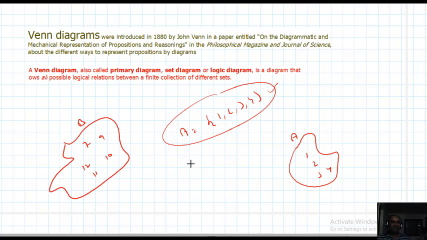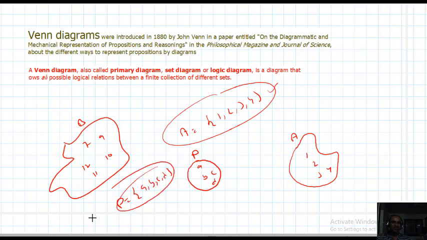Nowadays circles are generally taken to represent a set. Set P, this one, with a, b, c, d inside, means this is a set P containing elements a, b, c, d. This is the usual notation, called the Venn diagram for this set. Nowadays circular regions are taken to represent sets.